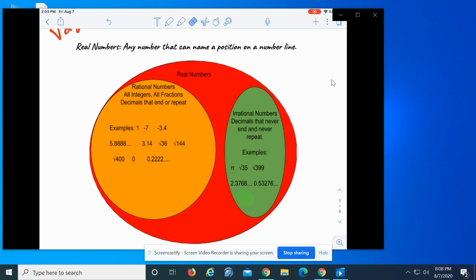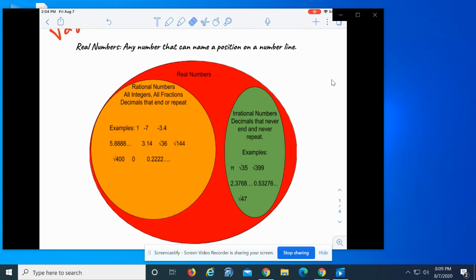It's going to give you a decimal that doesn't repeat. 2.3768 means that it's continuing forever. There's no pattern. 0.53276 is the same thing. There's no pattern and it continues forever. Square root of 47, if you type it in the calculator, will also come out to be a decimal that continues forever.